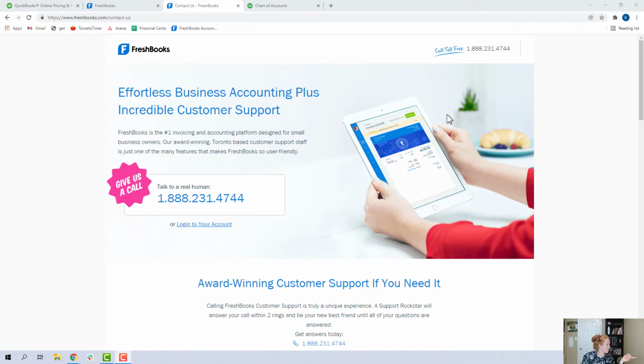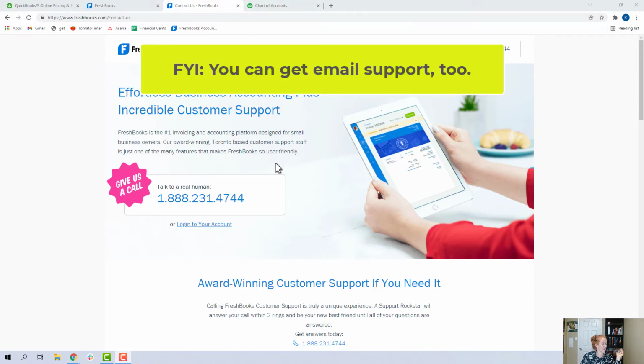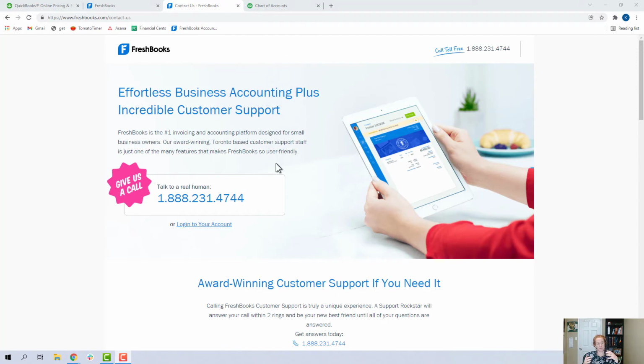You talk on the phone. Here they say, talk to a real human. That's true. I've used that feature many times, so I can tell you that it really is true. Of all the accounting software out there, FreshBooks wins on support. That's not just when comparing to QBO.